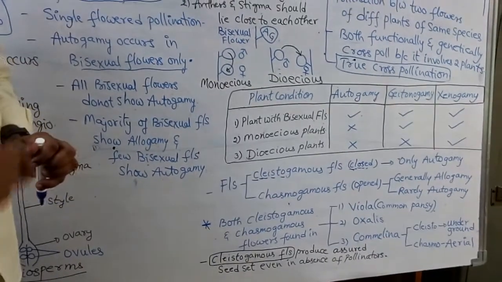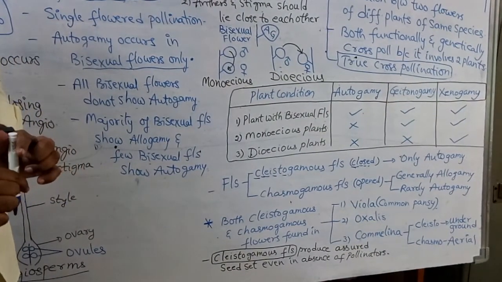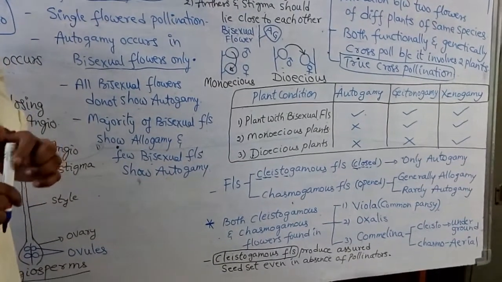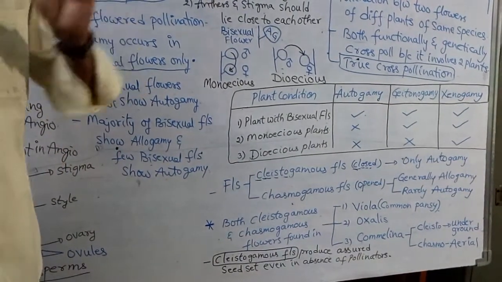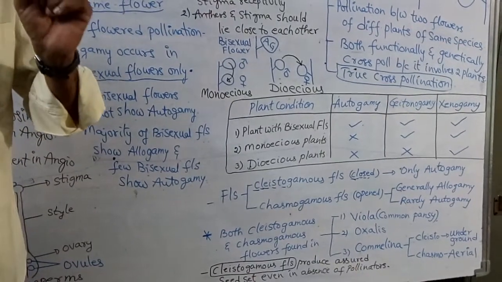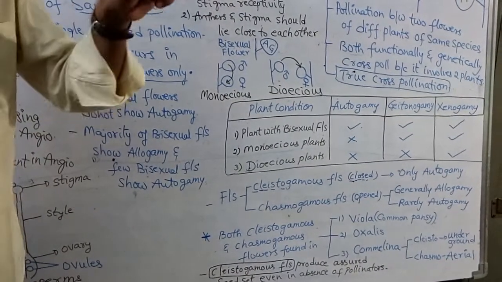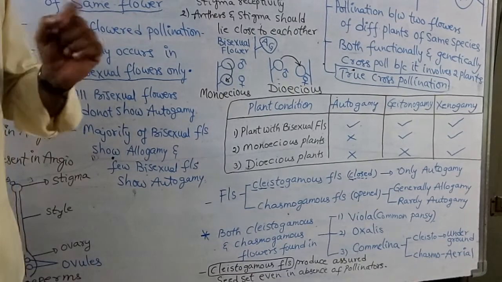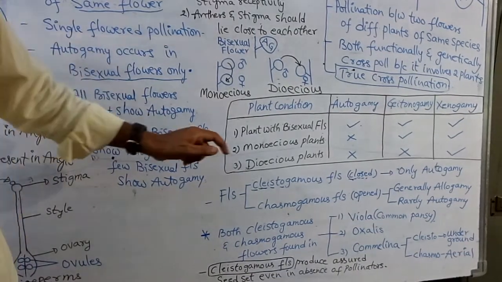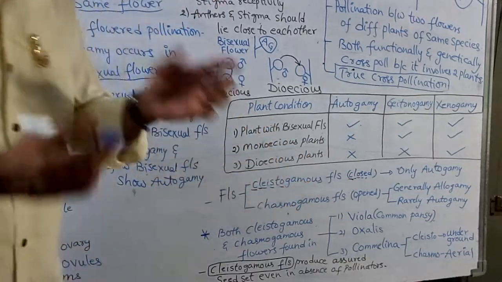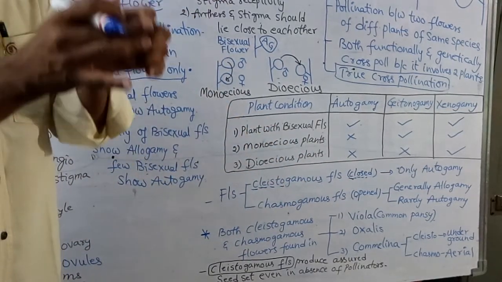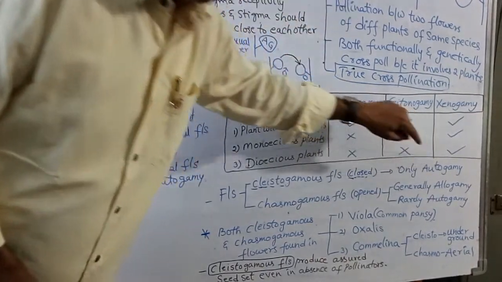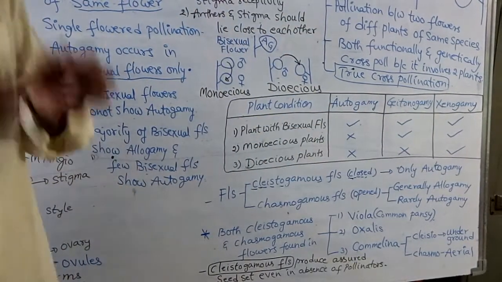True, it's correct. Cleisto means closed. Cleistogamous flowers are always closed. True, they never open. Since they are always closed, they perform only autogamy.